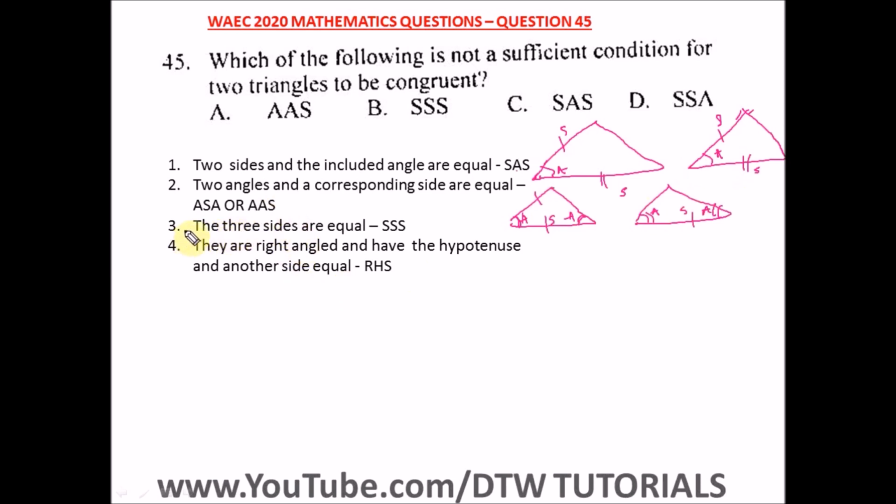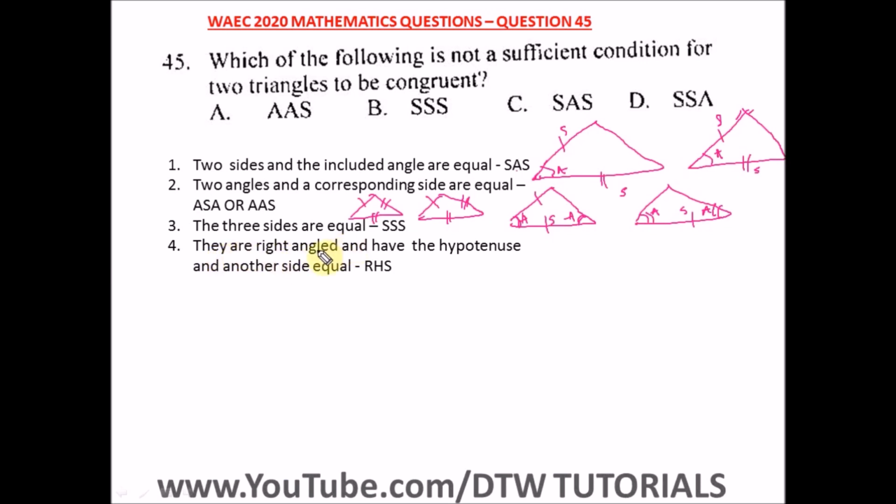Now the third one is the 3 sides are equal. So the 3 sides are equal is represented as this. So you have 2 triangles, each side being equal. And so if they have 3 sides being equal, they are congruent.